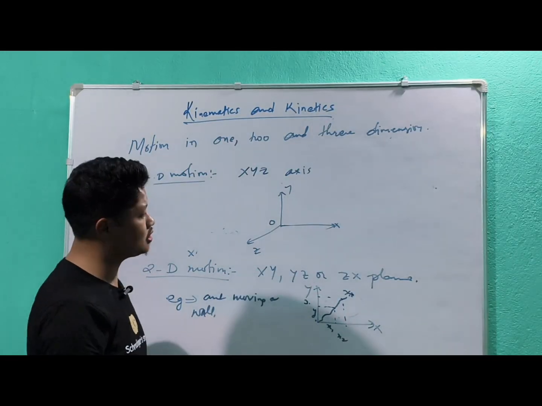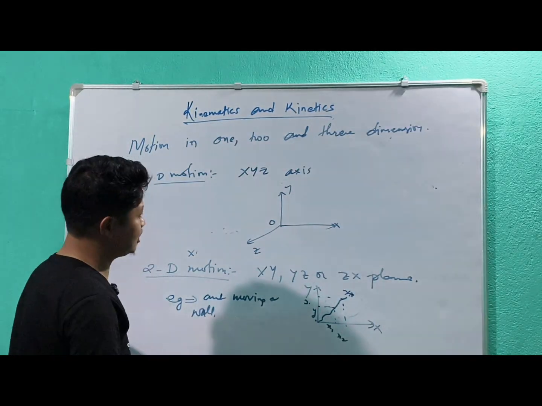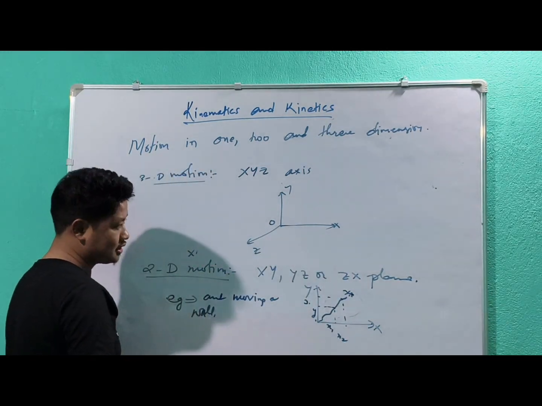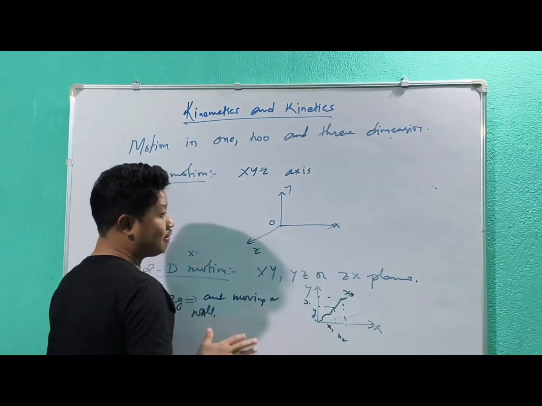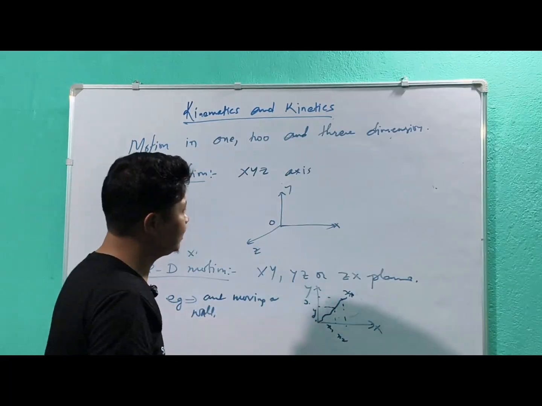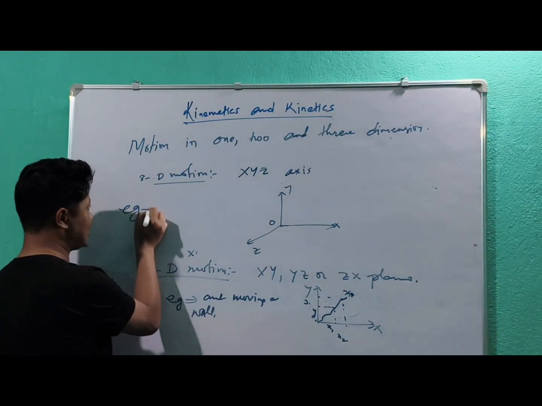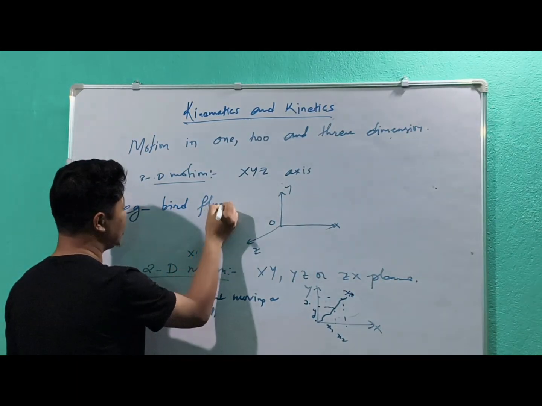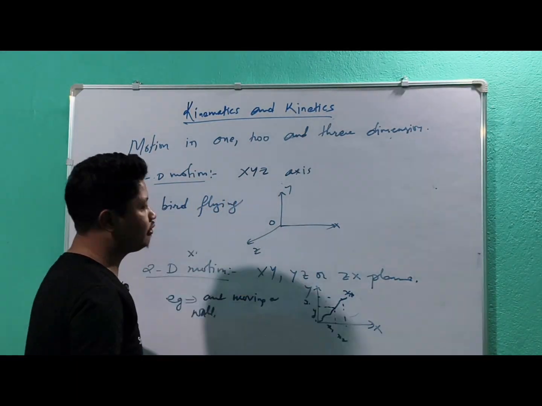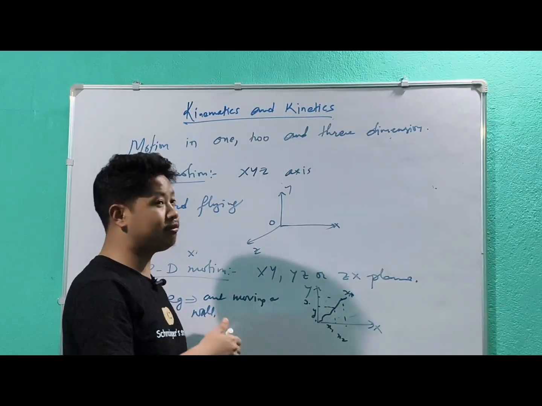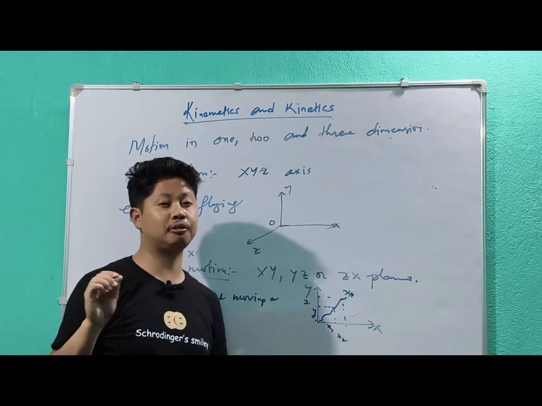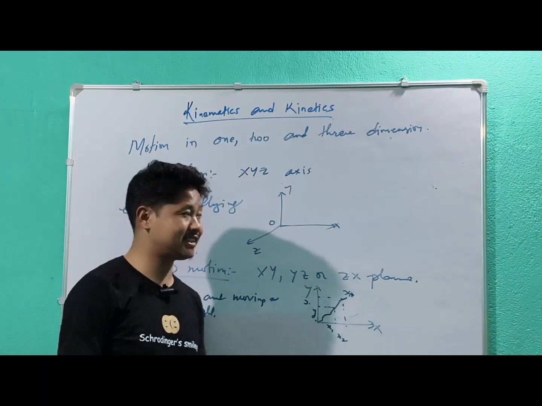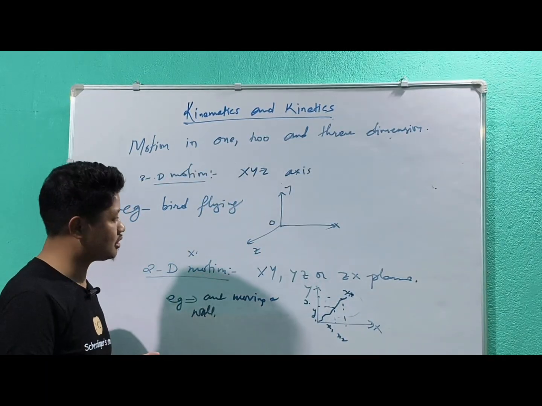This type of motion is called three-dimensional motion. Can you give an example? Yes, a bird flying is an example of three-dimensional motion. Why? Because while flying, it moves with respect to the x-axis, the y-axis, as well as the z-axis. That is why it is a three-dimensional motion.